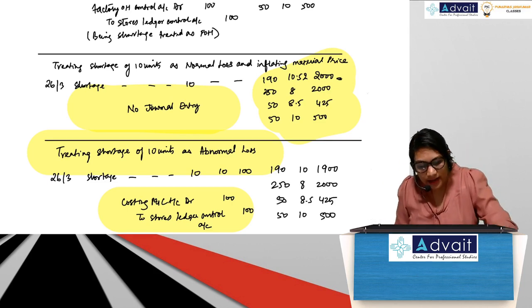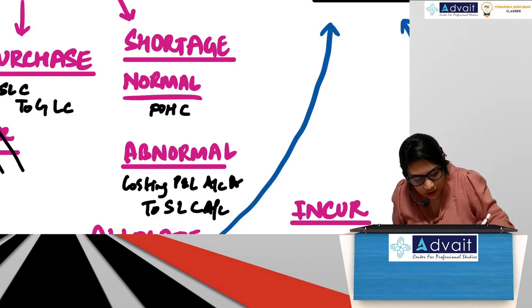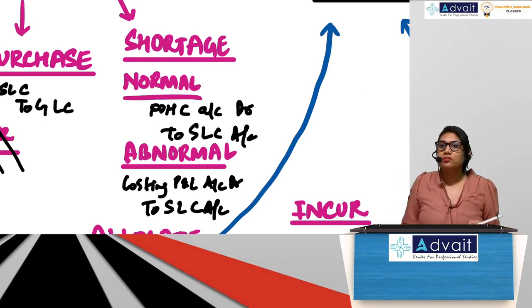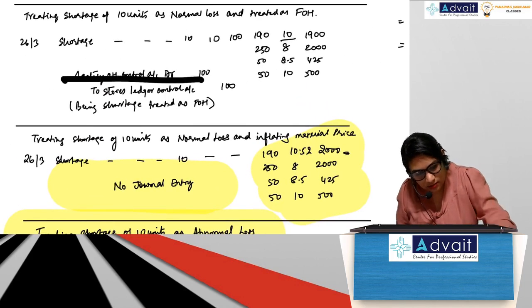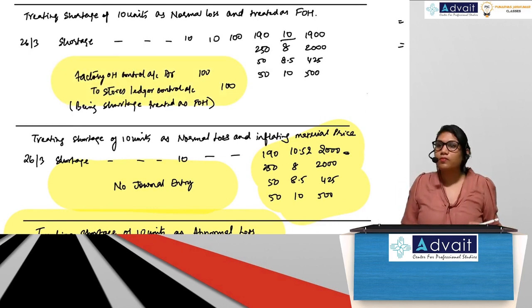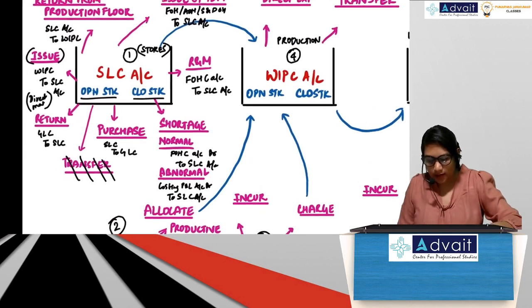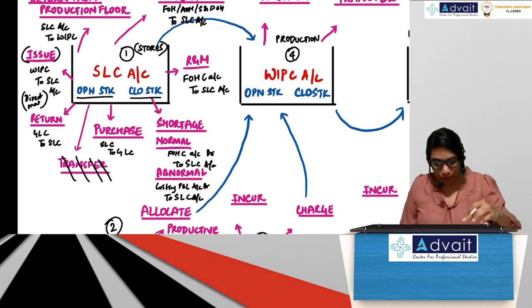So what will the entry be, guys? If I'm treating it as factory overhead, FOH control account debit to SLC account. So see here, didn't we pass that entry here? Correct? Passed it? Simple? Done? Okay. So these were the entries that could come in your stores ledger control account. These are the different kinds of entries that could come.